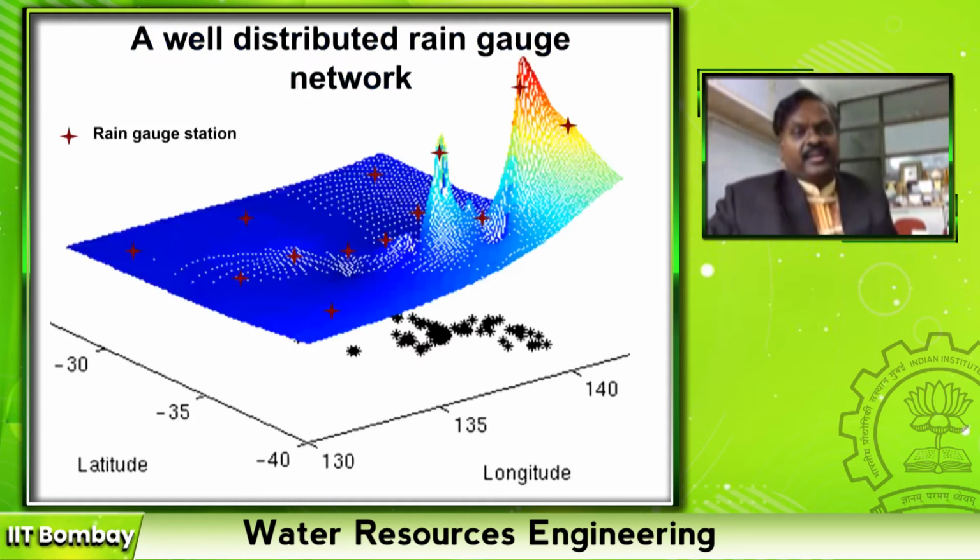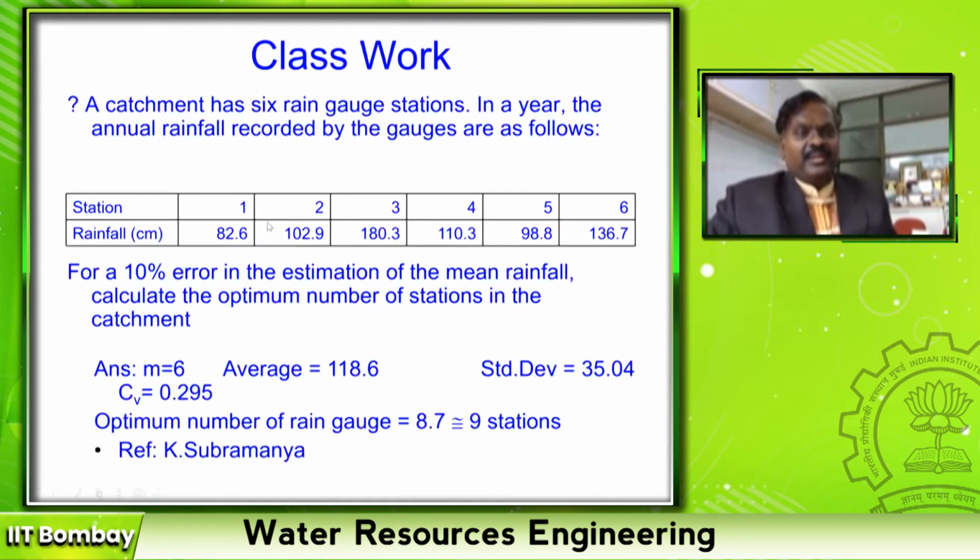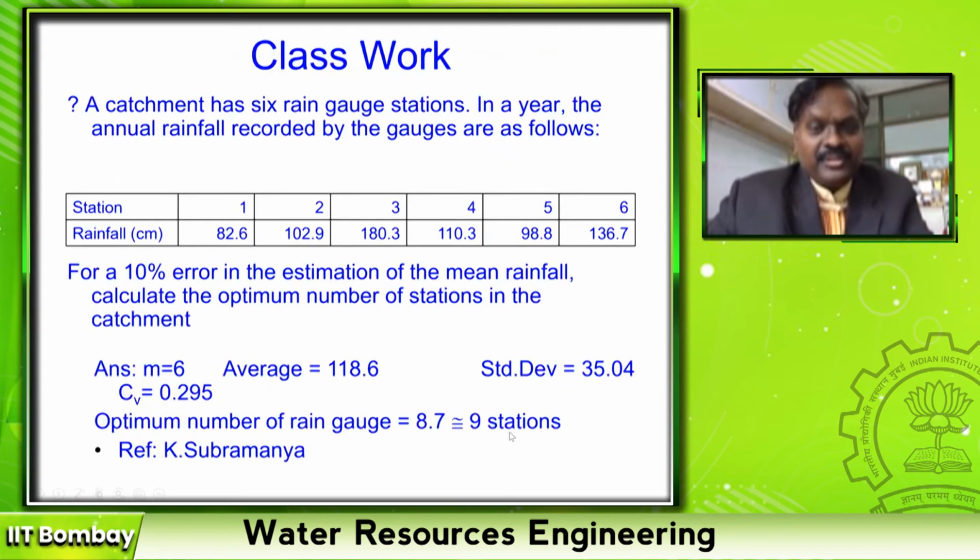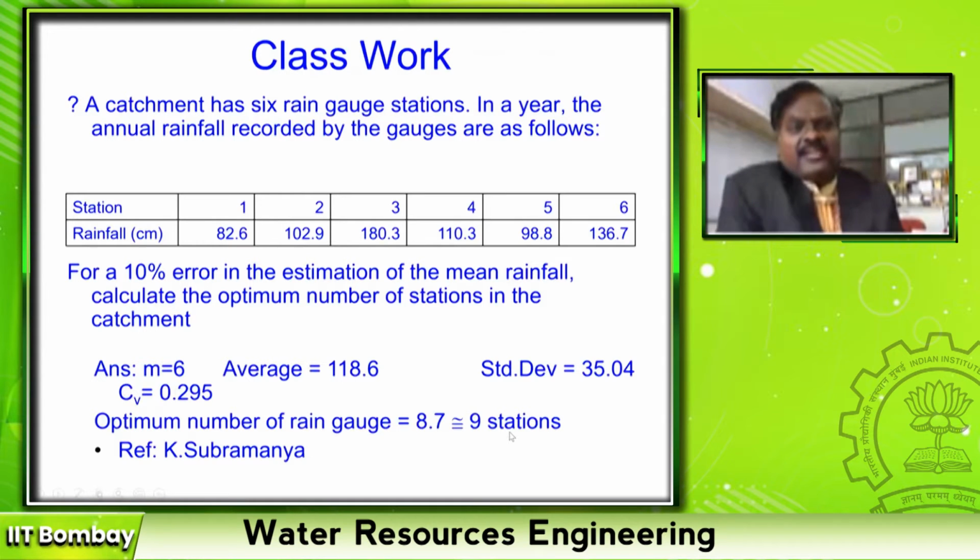Okay. Let us do one simple example. Take your pen, pencil, notebook. Please write down this question. The question is, I want to estimate whether the number of rain gauges which I have installed in a river basin is sufficient or not. In this case, I already have 6 rain gauge stations. I have installed 6 rain gauge stations and now I am measuring.